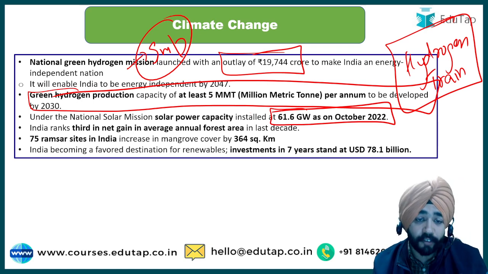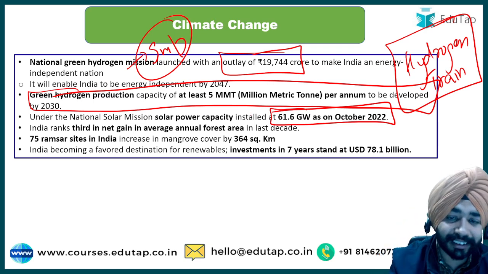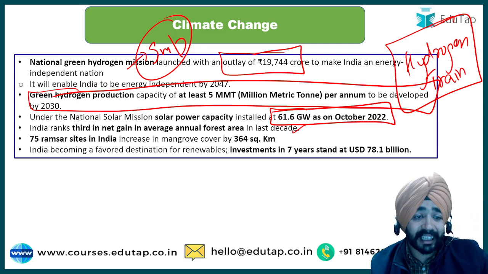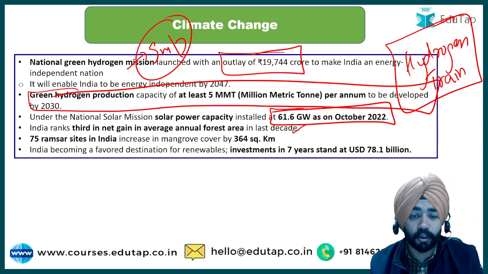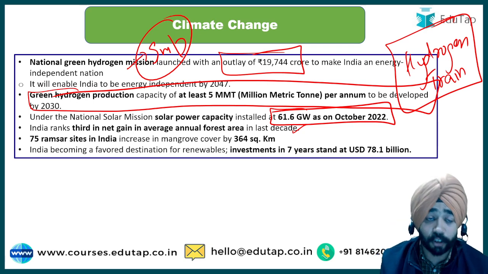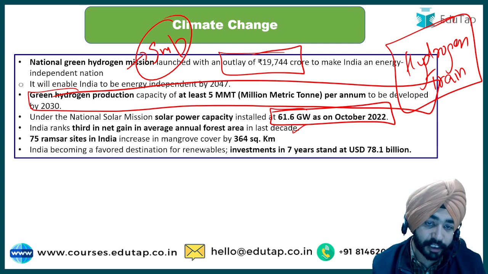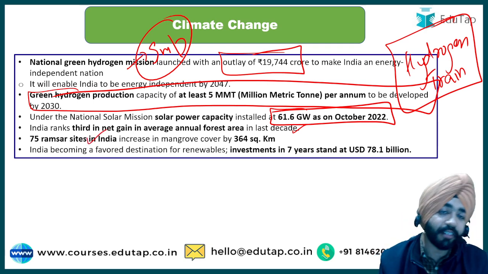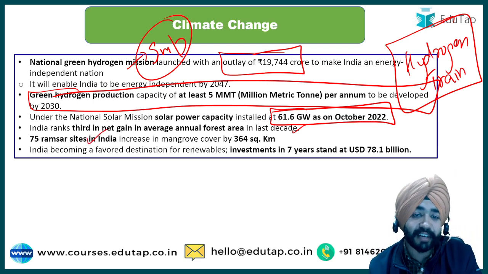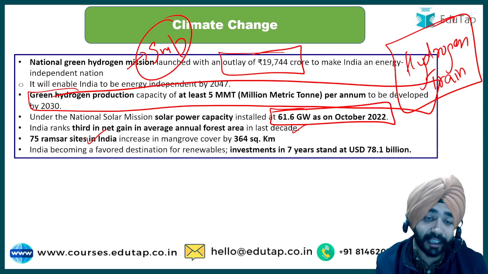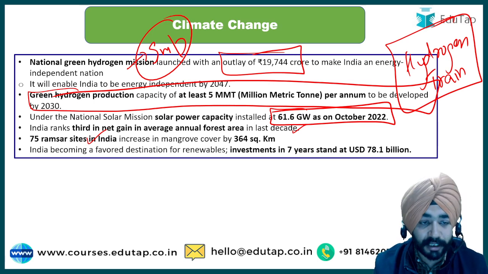And then in terms of forest area, guys, these are data which is important for the NABARD examination. India ranks third in net gain in average annual forest area. Forest is also your topic in ARD, so a question can be asked there in the NABARD examination. Then we know this thing, 75 Ramsar sites. When we have completed 75 years, India now has a total of 75 Ramsar sites.